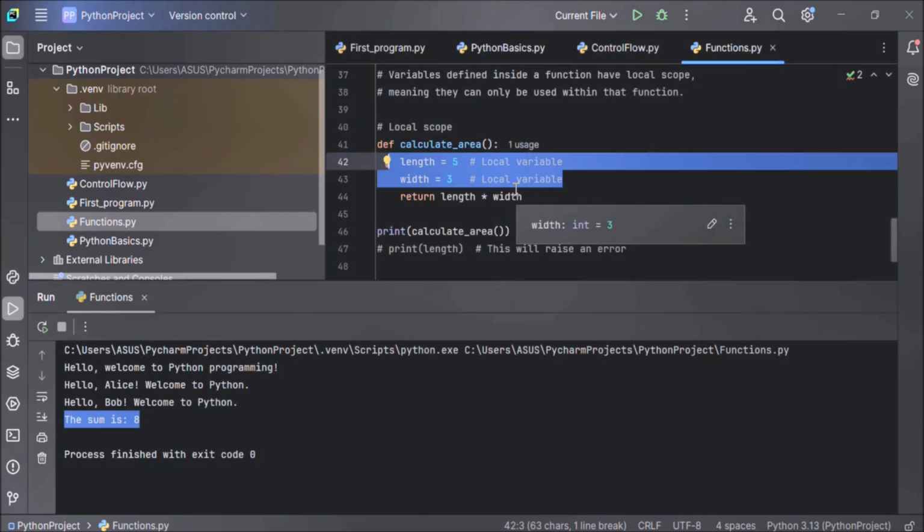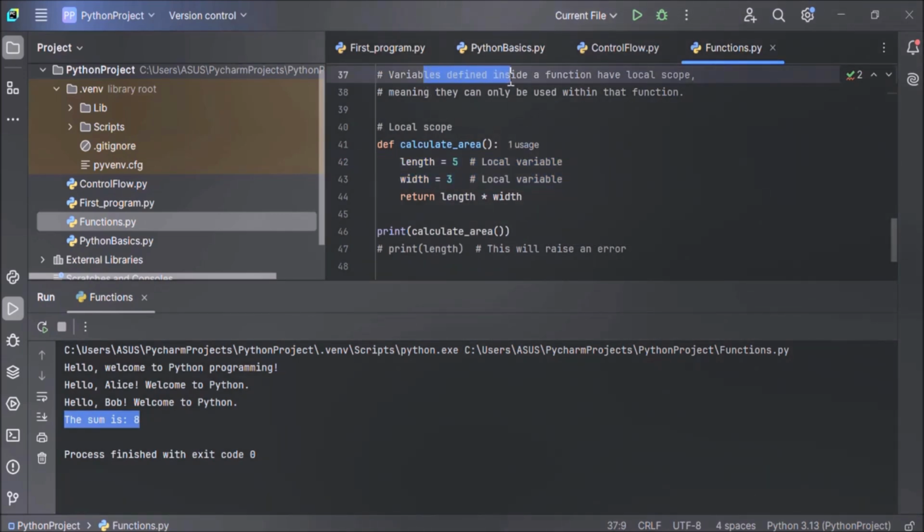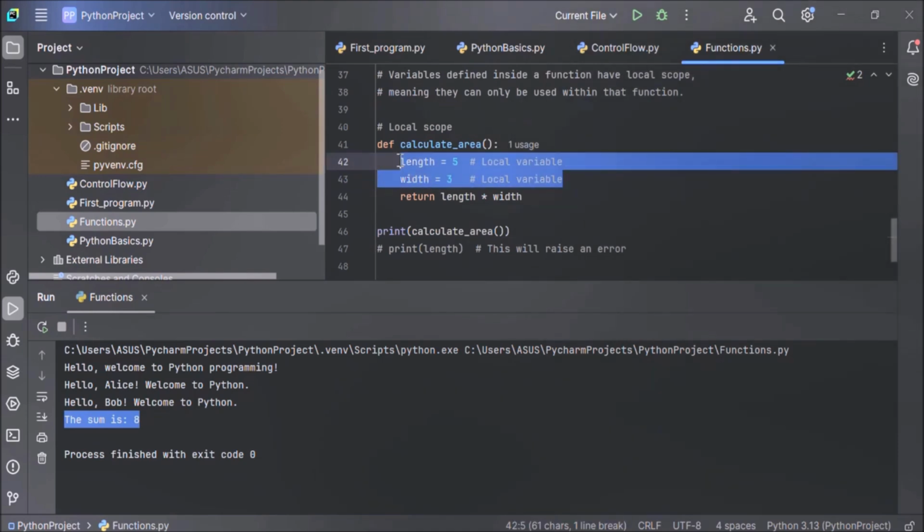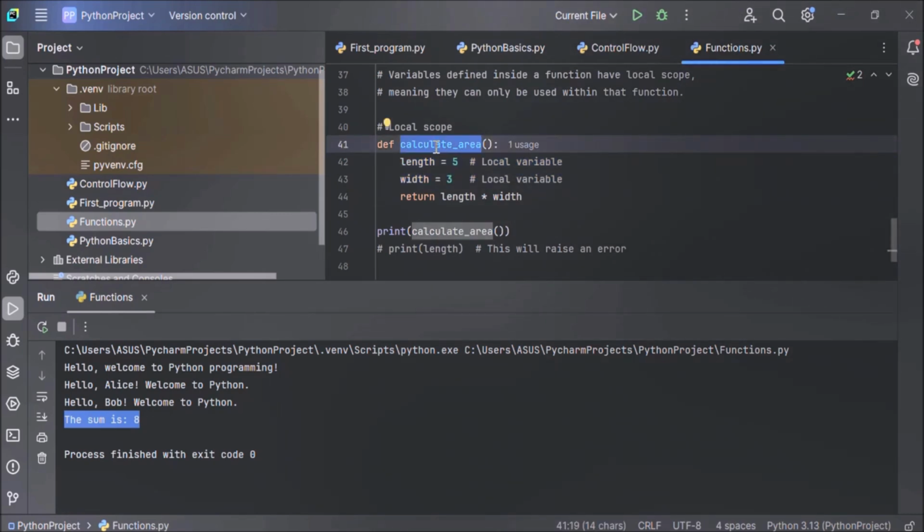These two variables are local variables. They have local scope. Variables defined inside a function have local scope. So we have defined these two variables inside a function. They cannot be accessed outside this function. They can only be accessed within the function where they are declared. So we can access length and width only inside this calculate area function, not outside it.